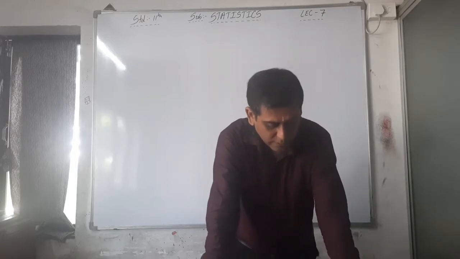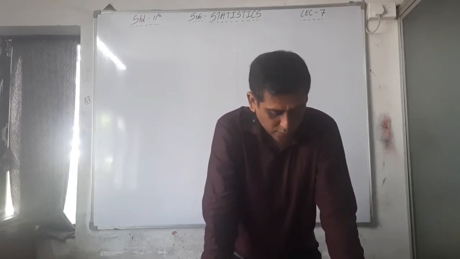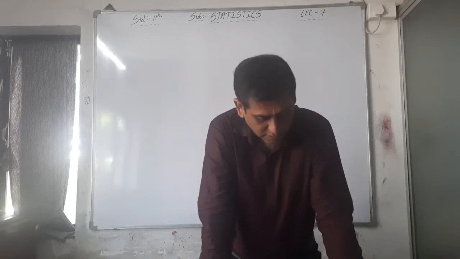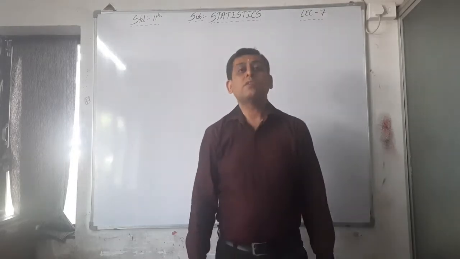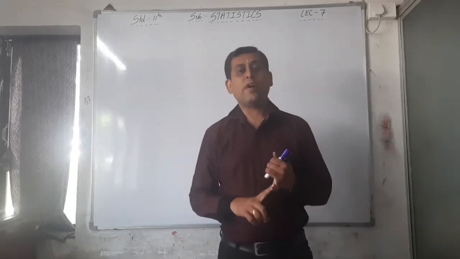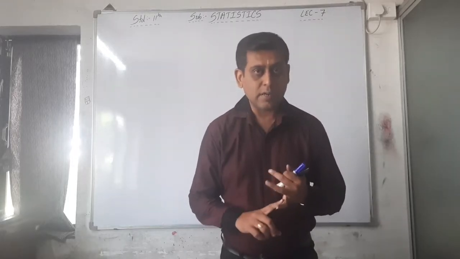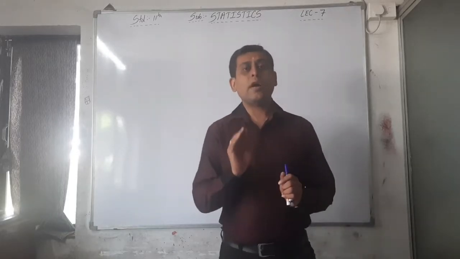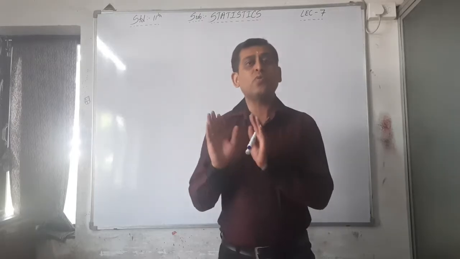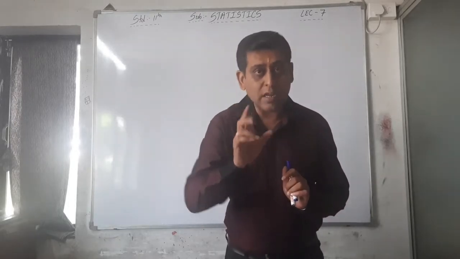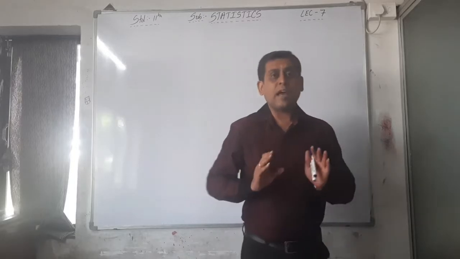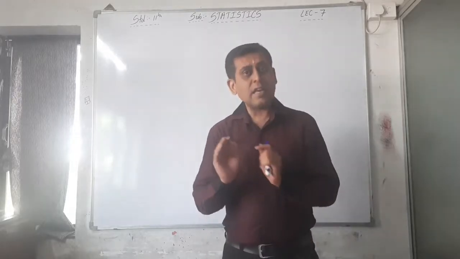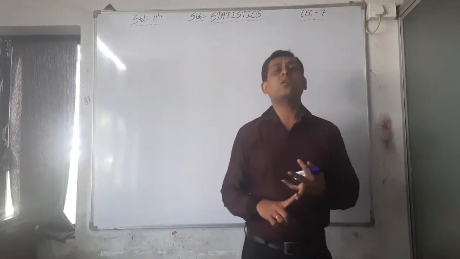Meaning of median: median is defined as the value of the middlemost observation when the data are arranged in either ascending or descending order. Whenever you have to find the median, quartile, decile or percentile, first of all you have to arrange all the data in ascending or descending order. But 99% of the time you arrange the data in ascending order. Then you can find the median, quartile, decile or percentile.